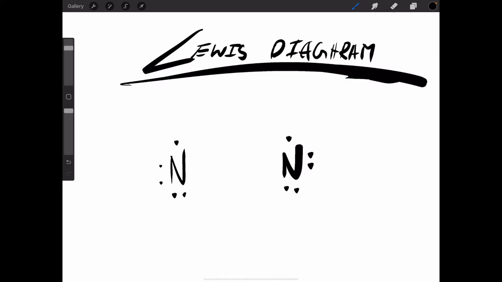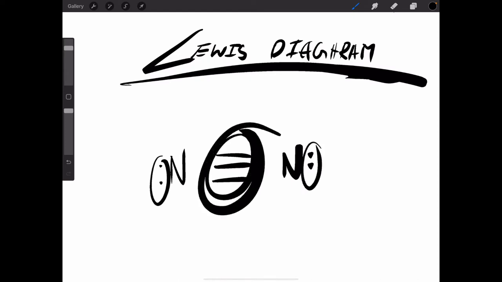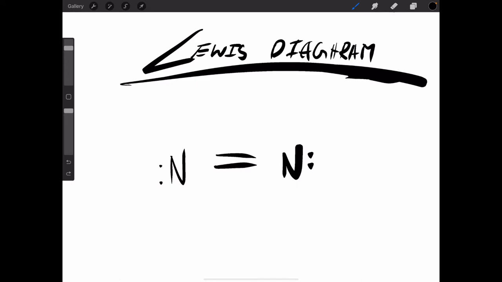Now we donate 3 of their electrons. And then we put a triple line because then we have 6. And then both of them have 6. So 2 plus 6 is 8. 2 plus 6 is 8. And they're both happy. So that is an example of a covalent bond with a Lewis diagram.